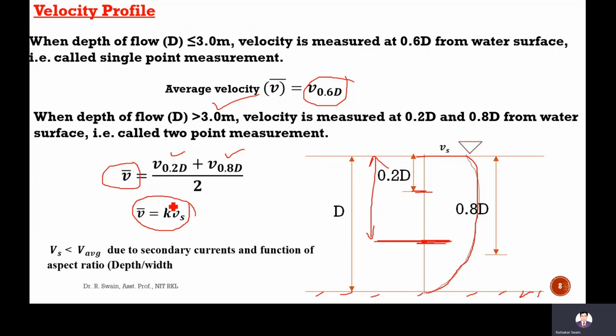K depends upon the aspect ratio. Aspect ratio means depth by width, the depth to width ratio. If it is a large width river, like this, but the depth is small, a shallow depth, then the maximum velocity will be here at the surface. If the width is less and depth is more, then the surface velocity will be less than the maximum velocity.